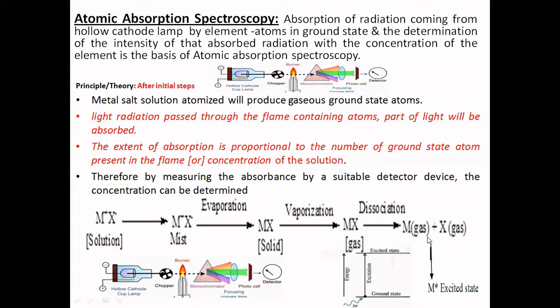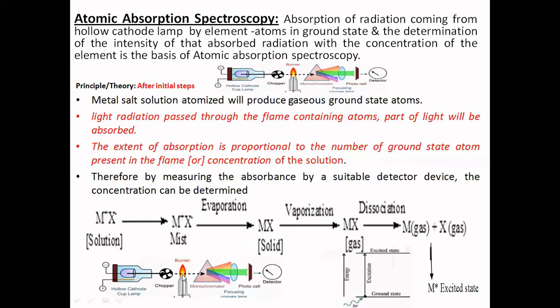Now these metals are in the ground state. When radiation from the hollow cathode lamp, which is characteristic of the particular element we are analyzing, is passed through the flame, the element atoms present in the ground state absorb the radiation and go to a higher energy state.